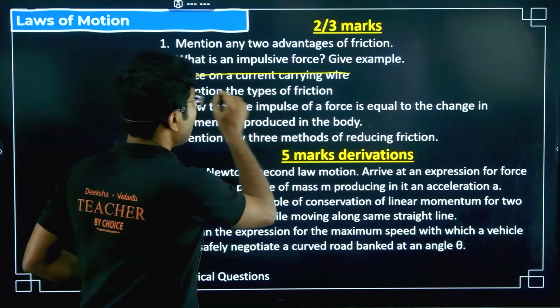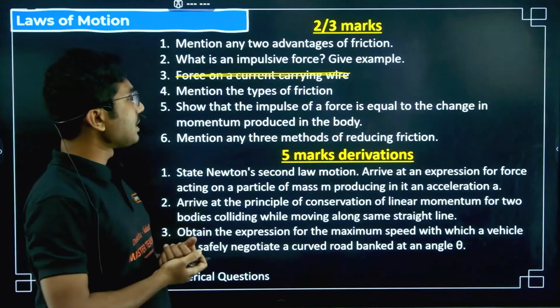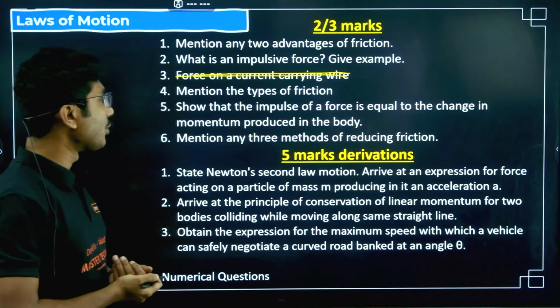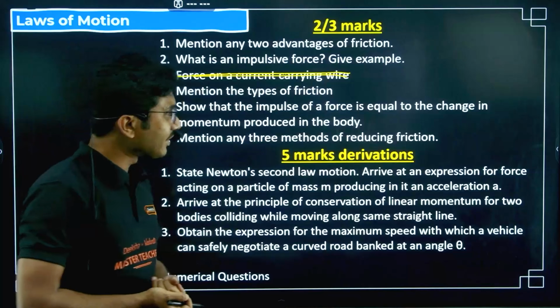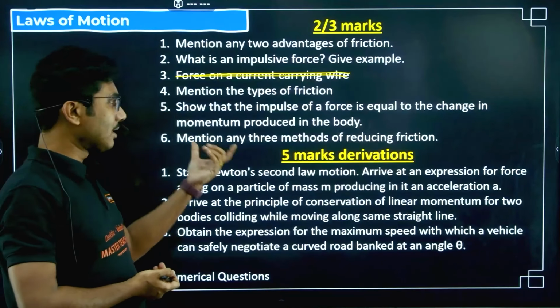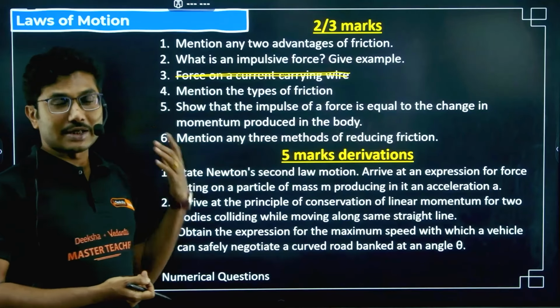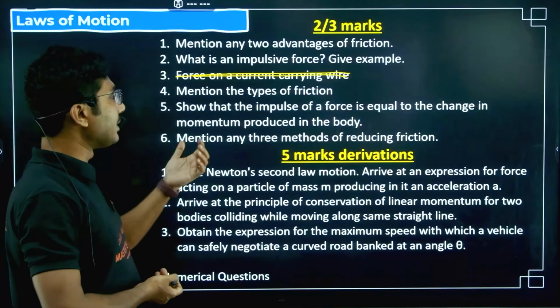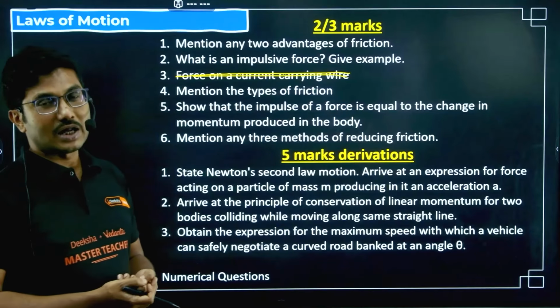And this is wrong. Mention any types of friction. Show that the impulse of a force is equal to the change in momentum of the body. 3 marker derivation, small derivation. Mention any 3 methods of reducing friction. It can be 2 ways or 3 ways based on the marks. If it is coming as a 2 mark question, they will say 2 methods. If it is coming as a 3 mark question, they will ask 3 methods.